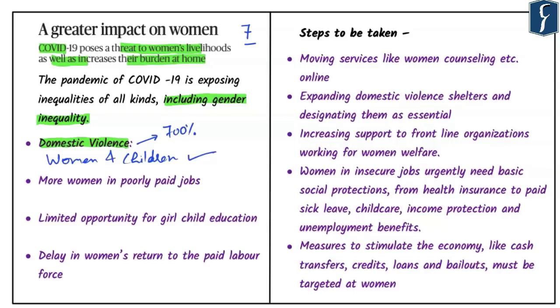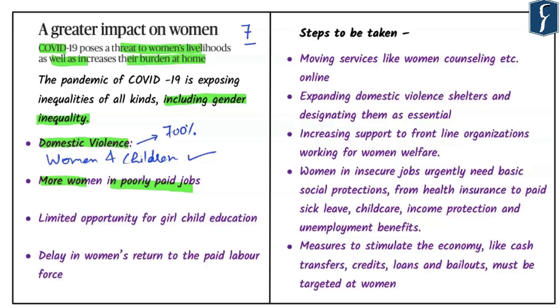Second important aspect that got highlighted is that there are more women in poorly paid jobs. Now it is a common fact that women at times are related to pink collar jobs, which at times means that women are disproportionately represented in poorly paid jobs. They basically lack benefits as domestic workers, casual laborers, and street vendors. They basically participate in jobs which do not get any kind of benefits. They are treated at par with domestic workers, casual laborers, street vendors, and in small scale services like hairdressing.